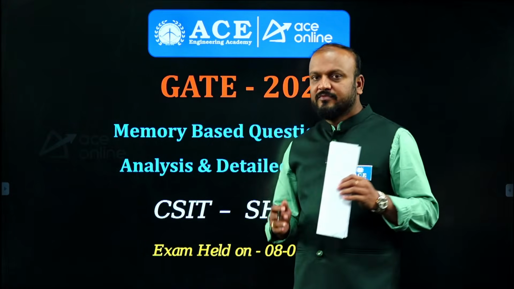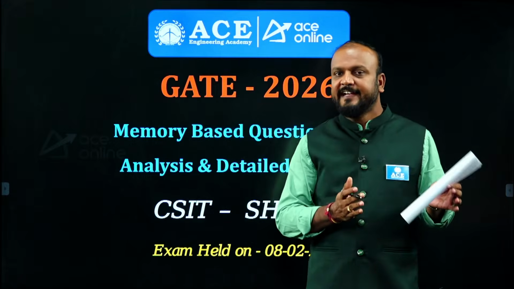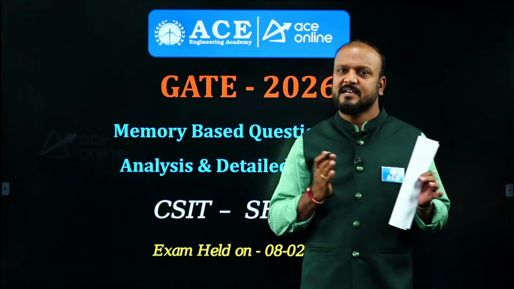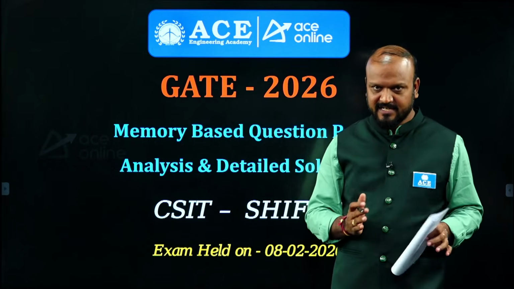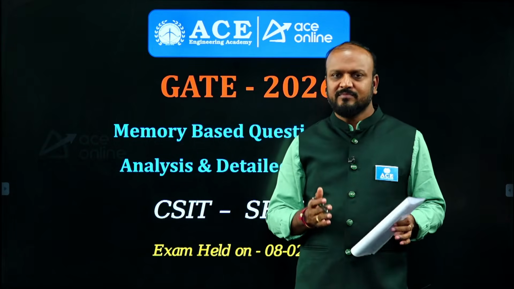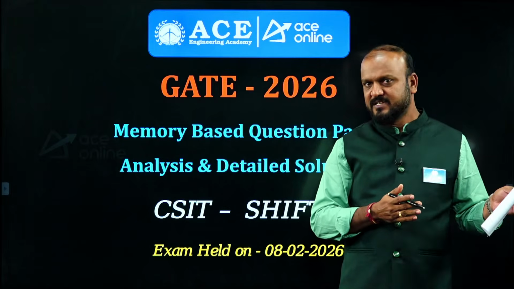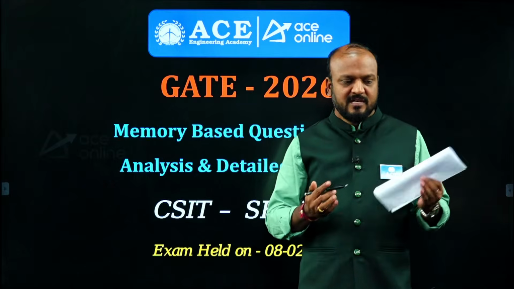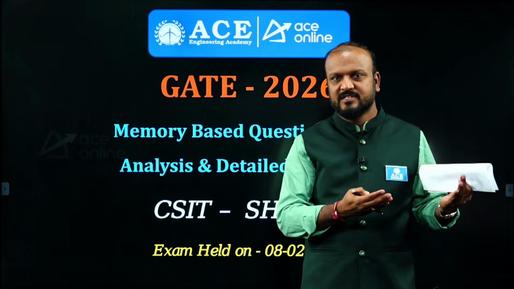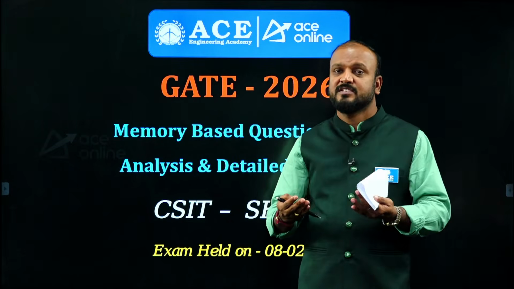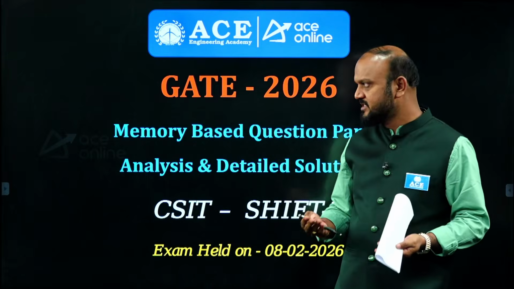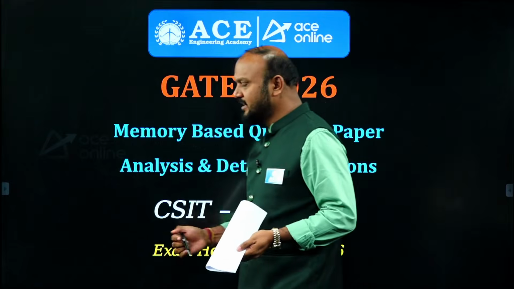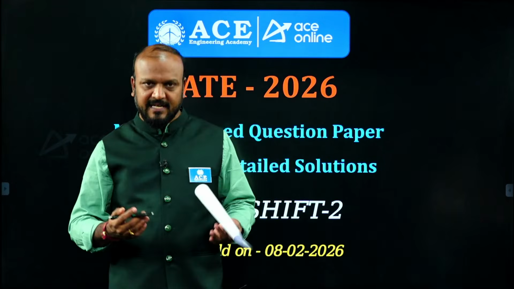Here when we see the weightage for Shift 2, it is almost the same weightage as Shift 1. The same thing happened even in the past years' question papers, in 2024 and 2025. Whatever weightage was given for each subject in the first shift, almost the same weightage is given for Shift 2. This is the same thing that happened this year also. So I need not say what the weightage of each subject is.